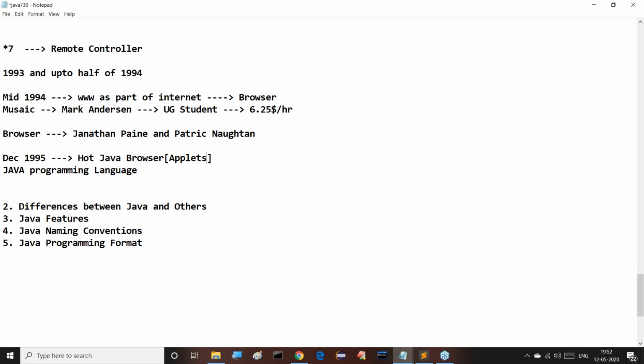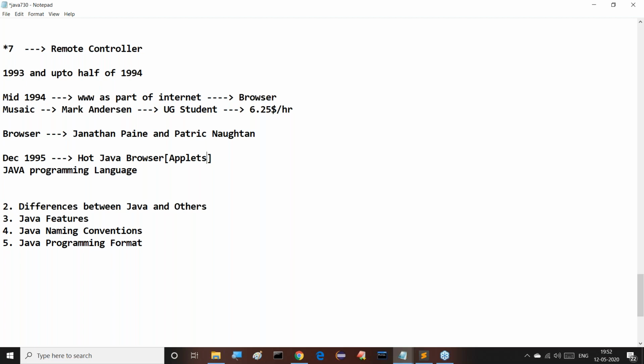At present, applets are outdated topics. But in the initial stage, applets gave a boost to Java. Java was getting much demand because of applets at the initial stage. Nowadays, applets are totally outdated and nobody is using them. But applets were the initial booster for Java. Because of applets, the HotJava browser was prepared, and because of the HotJava browser, the Java programming language got more demand.